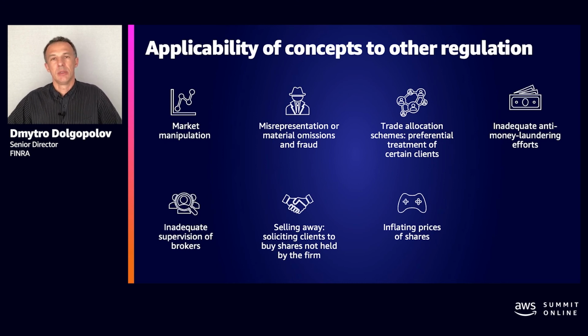So market manipulation is another area where we can apply knowledge graphs, misrepresentation or material omissions and fraud, trade allocation schemes, for instance preferential treatment, inadequate anti-money laundering. That's actually a close relative of the insider trading business problem. Now there are more: investigation of inadequate supervision of brokers, selling away, and of course inflating prices of shares.